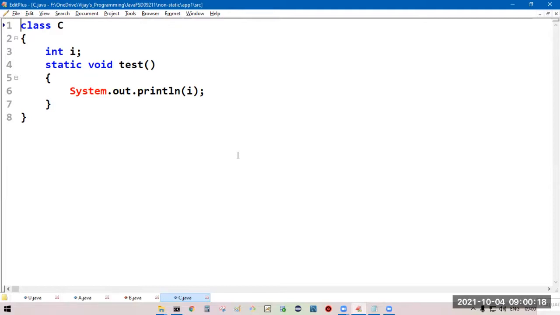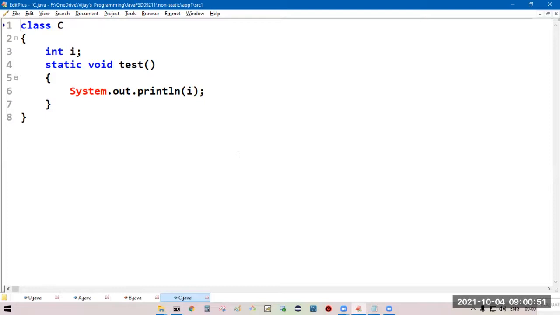Int i is non-static. Inside the static test method, we are trying to access non-static int i. Not possible. Non-static variable int i cannot be referenced from a static context.